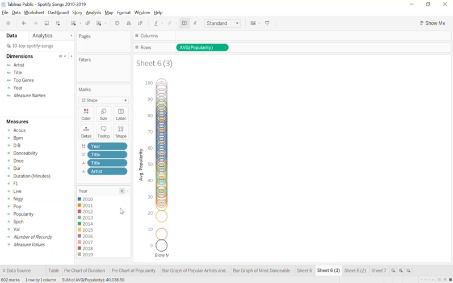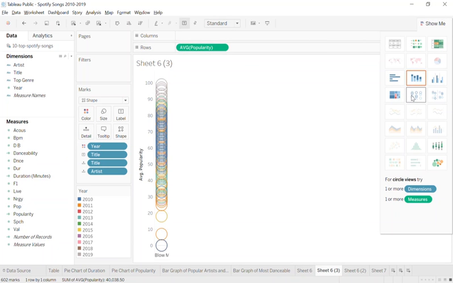Absolutely, right? So I think what I'm hearing from you is that when you are looking at a visual and you're trying to compare one data point with another, color can give us two things. One is color can help us differentiate. Let's say we chose genre on color. We can quickly see for a particular genre if things are more popular or less popular, right? That color will stand out. The second thing color can do is give us some orientation. As I'm looking at these data points, I know they're all 1 year, this is another year, that's another year, right? So it depends what I want to do with color, but that makes perfect sense to me.